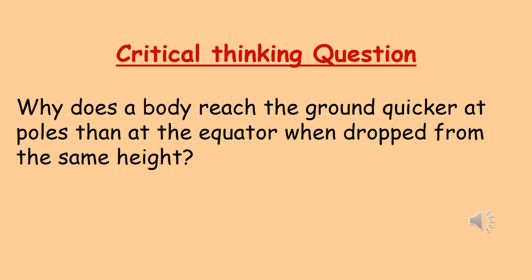Here is one critical thinking question for you. Why does a body reach the ground quicker at the poles than at the equator when dropped from the same height? Think about it. I am giving a small clue. It is related to the variation of the value of acceleration due to gravity at the poles and at the equator. We'll discuss this answer in our next class.